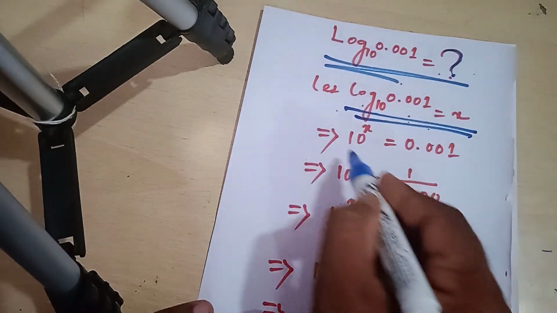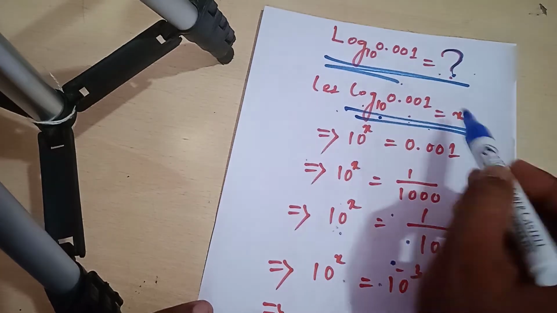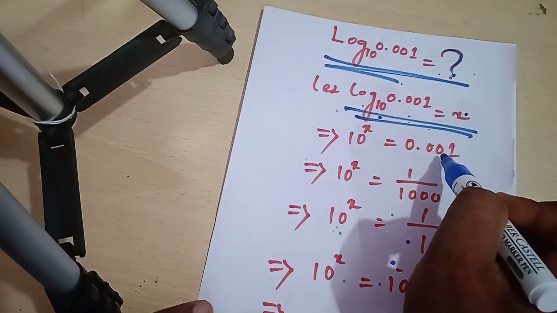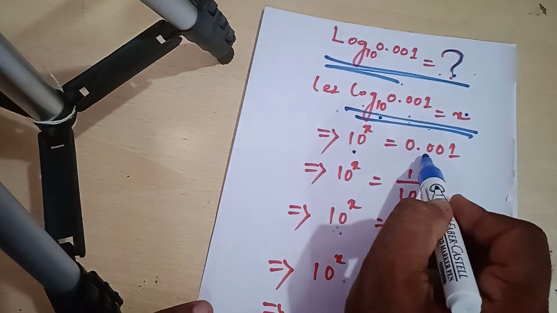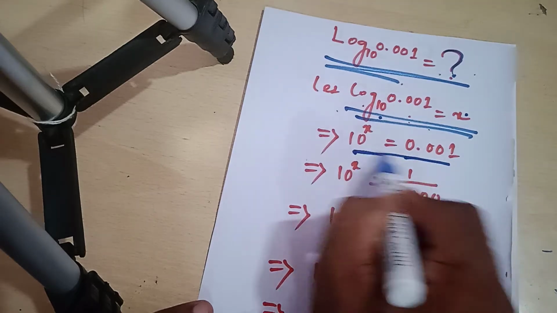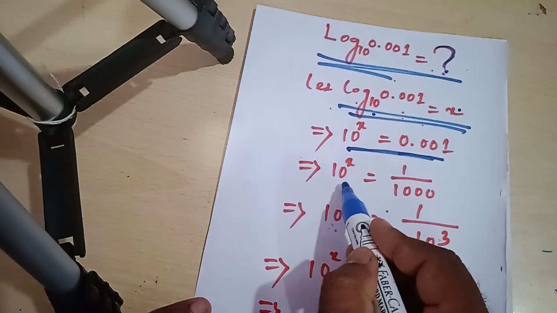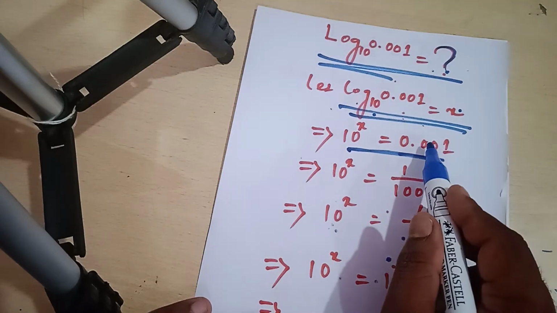This is your logarithmic form. In exponential form, 10 to the power x is equal to the number, because this is the base, this is the power, and it is equal to the number. 10 to the power x is equal to 1 divided by 1000.